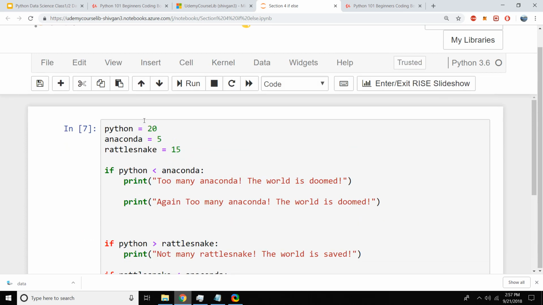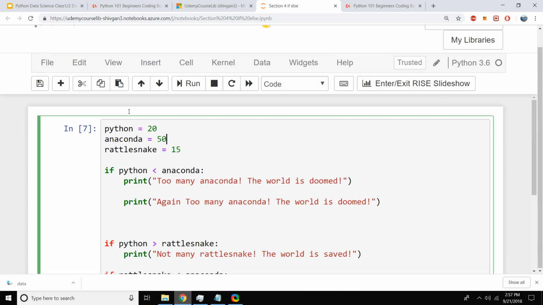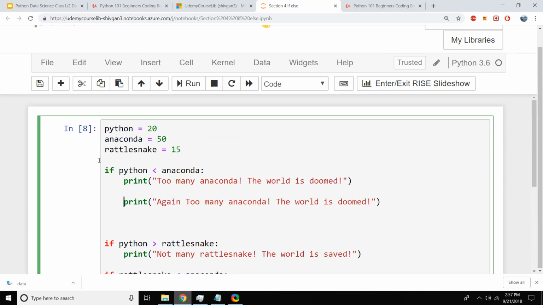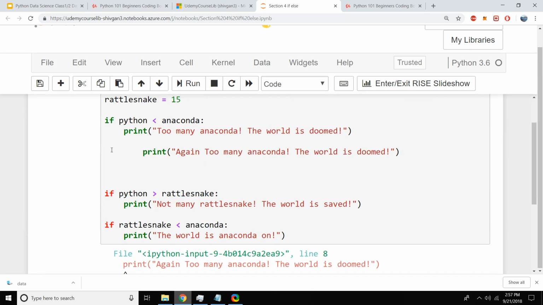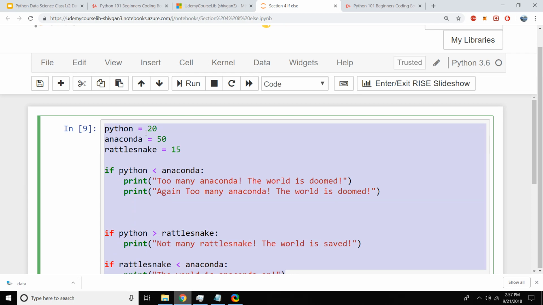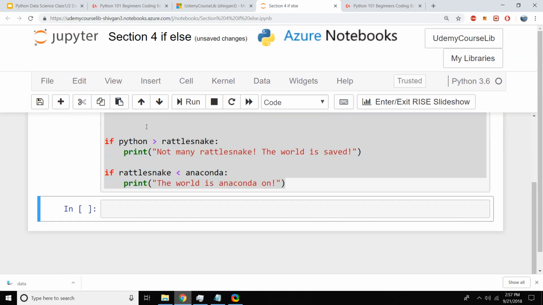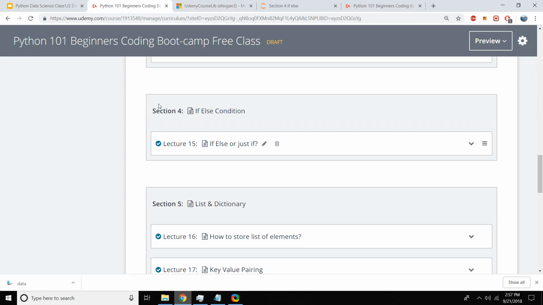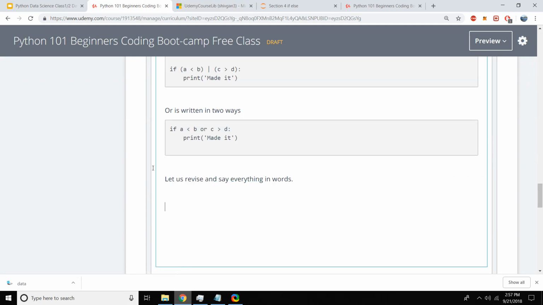So if Python is less than anaconda and I want to print this 2 times, then it should be inside. If I add another tab here, then this gets angry at me. So indentation is important. So I want you to recreate this code, change all these numbers and run this again. This is section 4. It's called else if, and this is your code.